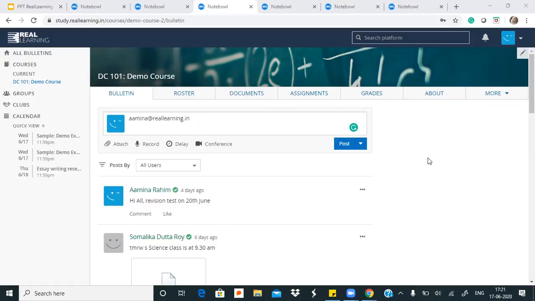Actually, whatever you are telling, I know this one. You are telling that if my school is registered, then we will get this. Right. So if two schools are registered on your same platform, is it possible to share the question paper among both of us? Both the schools were there in the real learning platform.